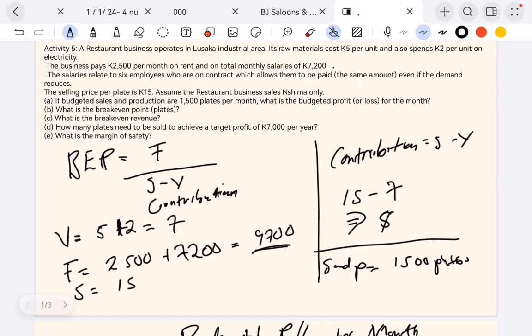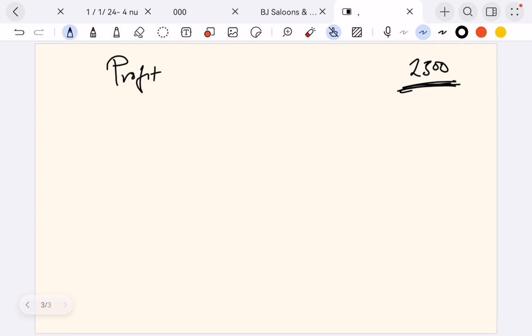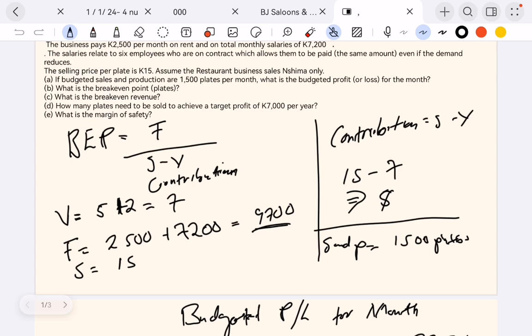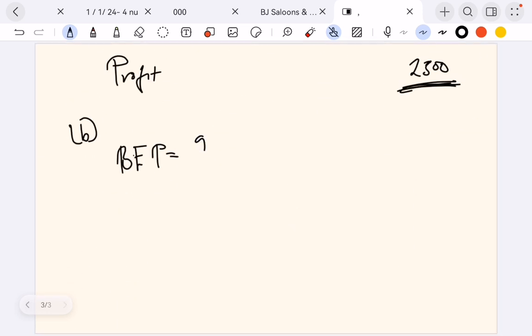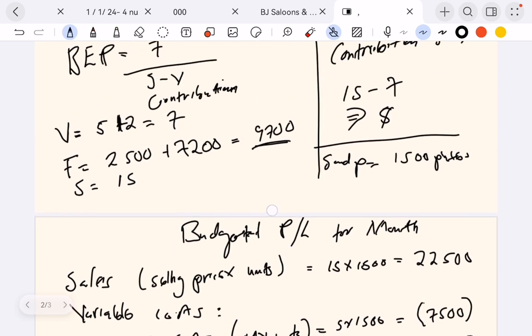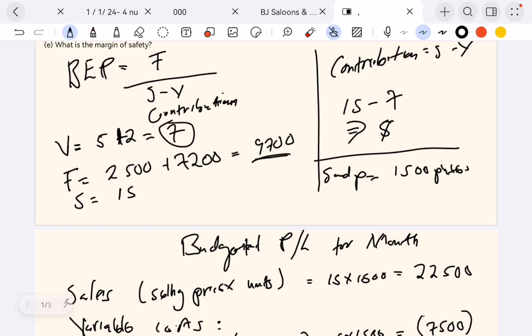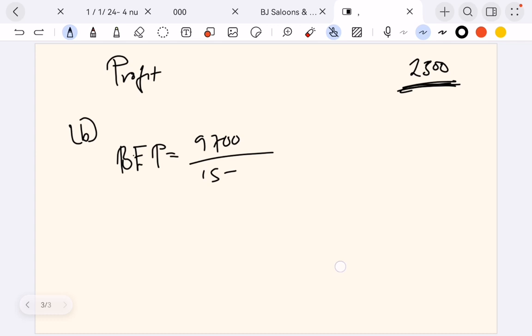So BEP is equal to fixed cost over contribution margin, which is the selling price minus variable cost. So we're saying BEP is equal to, what is our fixed cost? Remember, we have our fixed cost here is 9,700. So we have 9,700 over, what is our selling price? 15 minus how much? How much is our variable cost there? 7 here. We already found our total variable cost there. We had two variable costs there. So minus 7.